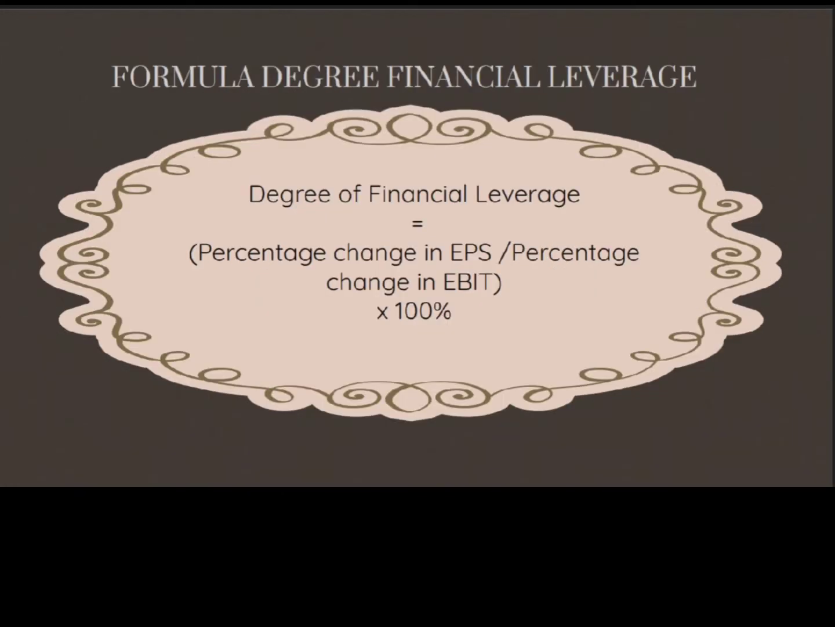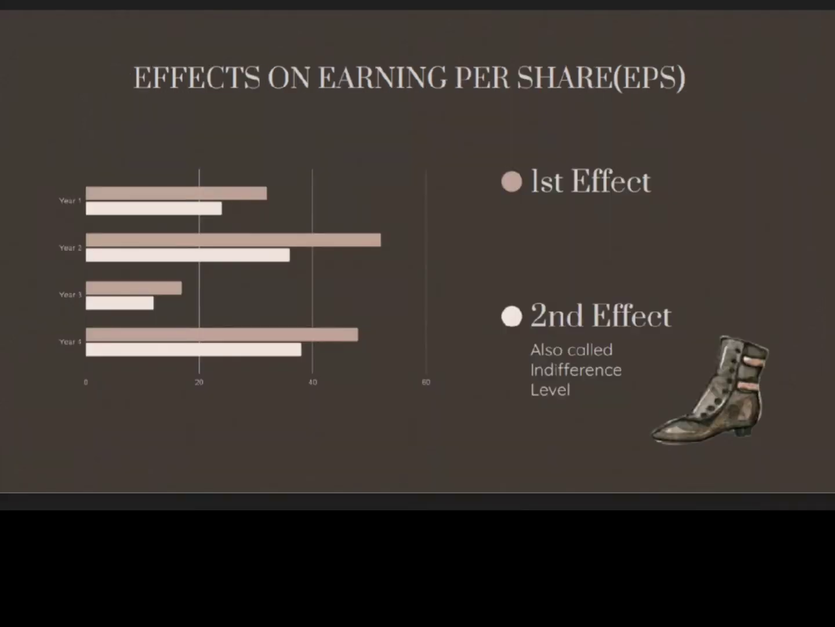So the formula for degree of financial leverage is equal to the percentage change in EPS over the percentage change in EBIT, multiplied by 100. Financial leverage has two effects on earnings per share, or what we call EPS, which are the first effect and the second effect, also called in different levels.